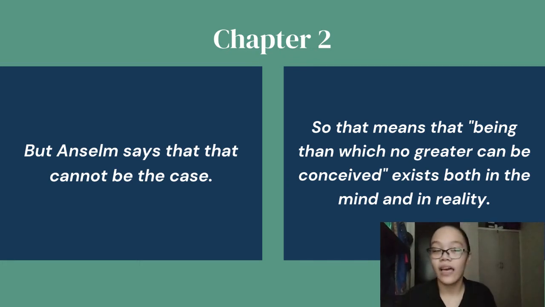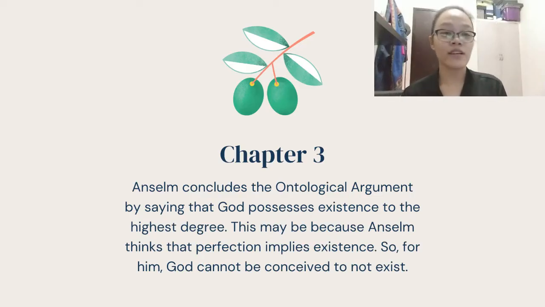Anselm then says that that cannot be the case, and that there is no possibility of that. So this means that being than which no greater can be conceived exists both in the mind and in reality. And since this argument is God, then God never did just exist in the understanding of a person, but he also exists in reality. That concludes chapter 2 of the Proslogion.